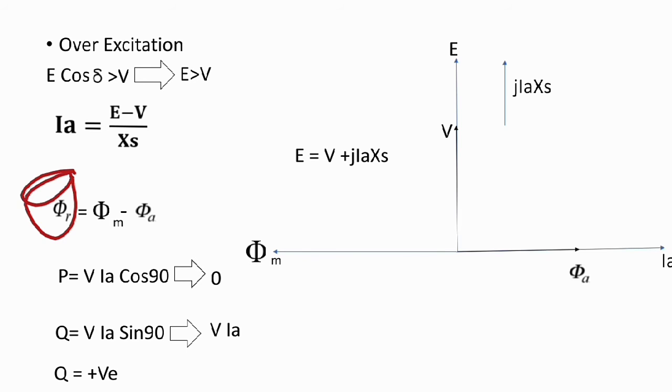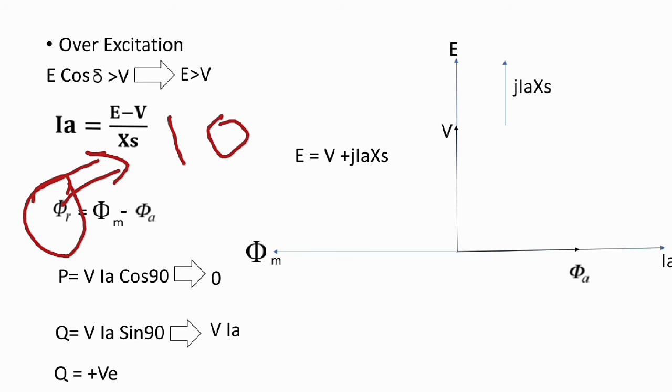First of all, let me repeat it again. We want phi r as a certain constant value, say 10. Because it is over excitation, we supply more field current, so the main field flux increases and generates 15 milliweber.